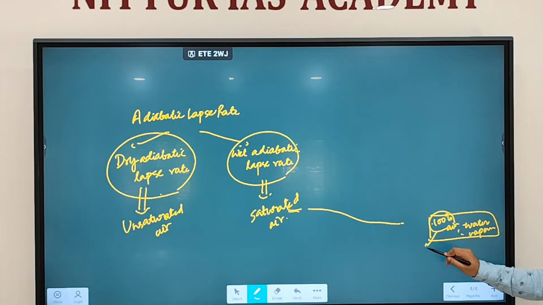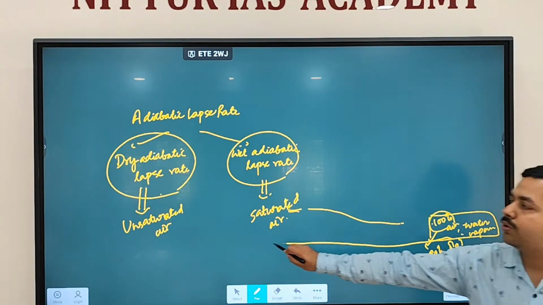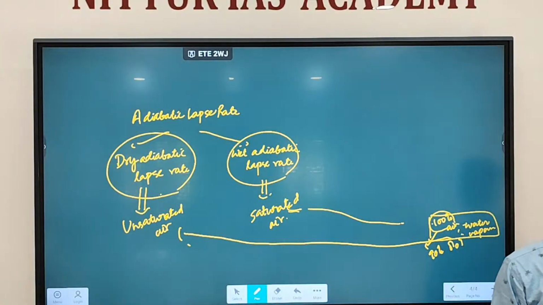If it is holding less than 100%, say 90%, 80%, or 60%, then it is called unsaturated air. So how much moisture the air is holding decides whether it is saturated or unsaturated. Maximum capacity means saturated; less than maximum capacity means unsaturated. Fine.